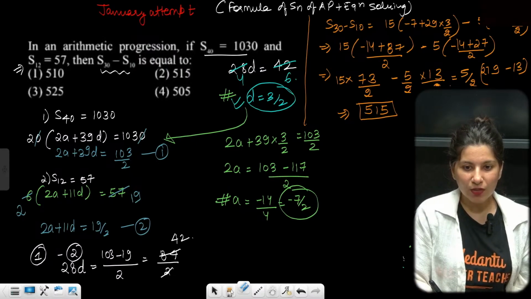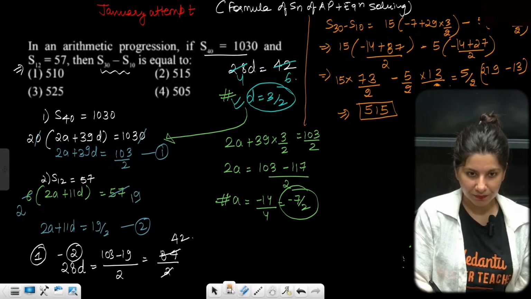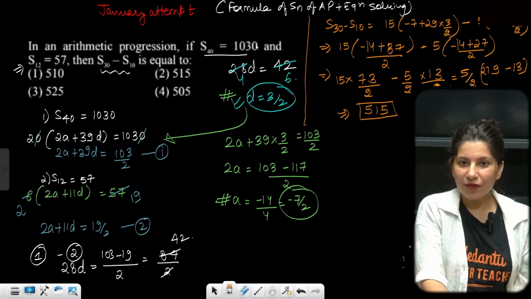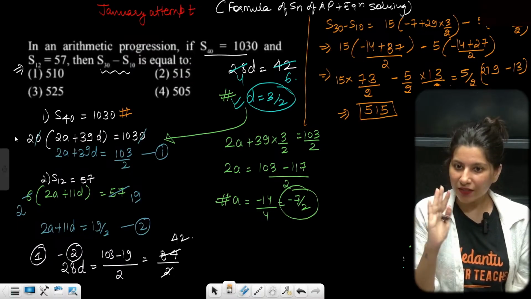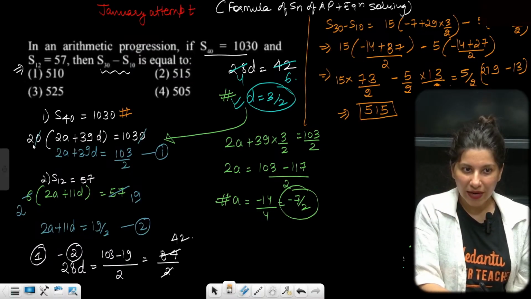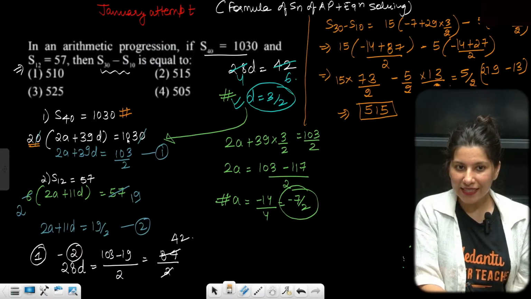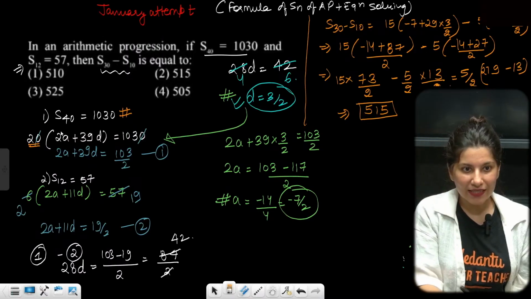See, what we are doing, understand. First thing, S40 is 1030, right? I just applied the formula, which is n by 2. So 40 by 2 is 20. 2A plus 39D is equal to 1030. 0, 0 cancel. 2 down. So here first equation we have got.